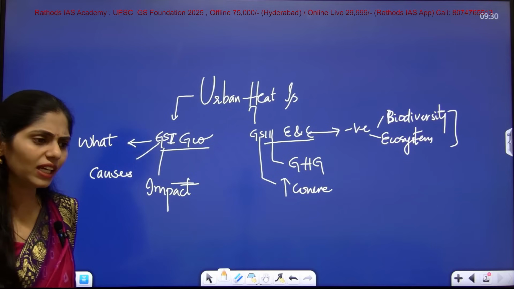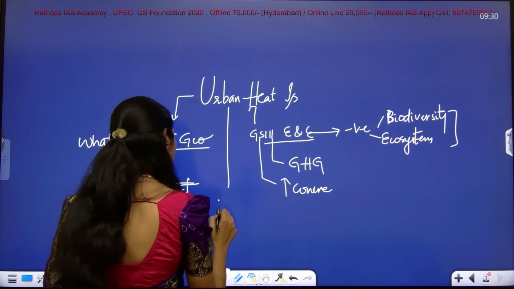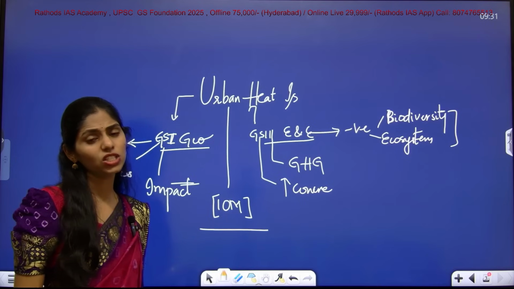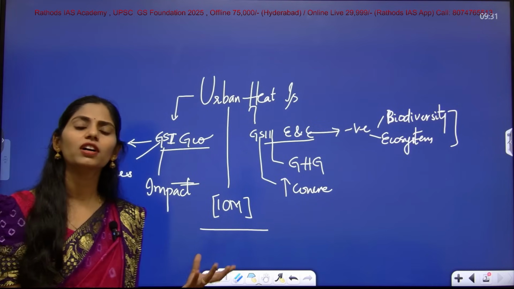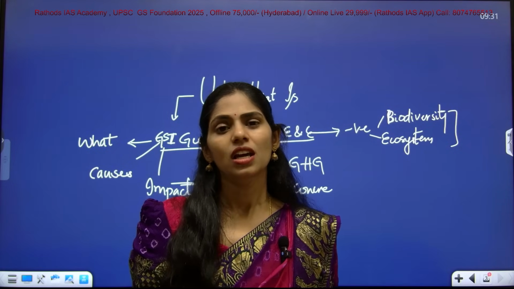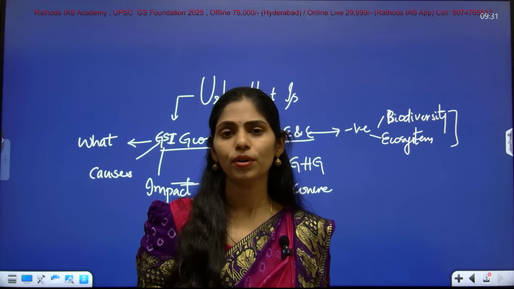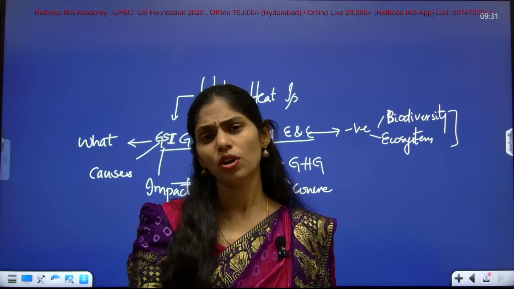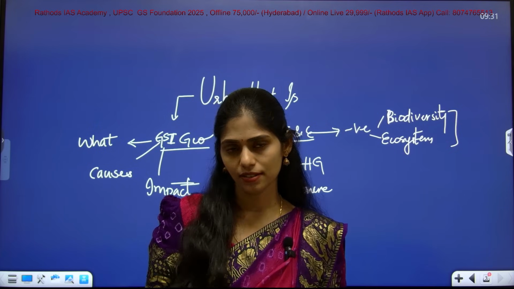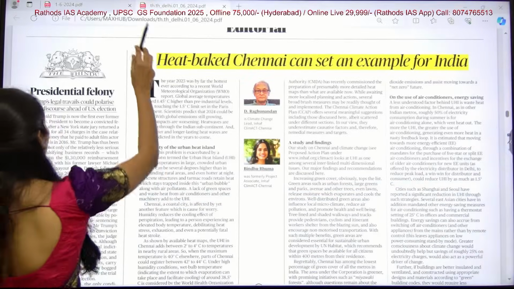From this urban heat island you cannot expect any prelims question, but you can expect a 10-marker mains question from this area. Because of the increasing temperature, increasing heat wave conditions, and especially the unplanned spreading of urban areas, which is also one of the important things you have to focus on, there may be a chance of getting a question regarding urban heat islands. You have to be very clear regarding this. Now let us see this topic in detail.